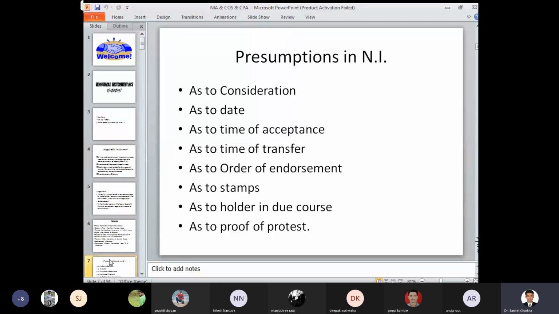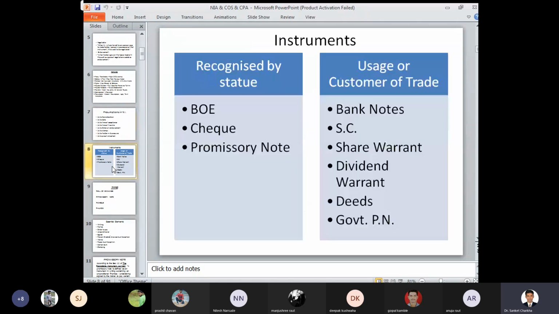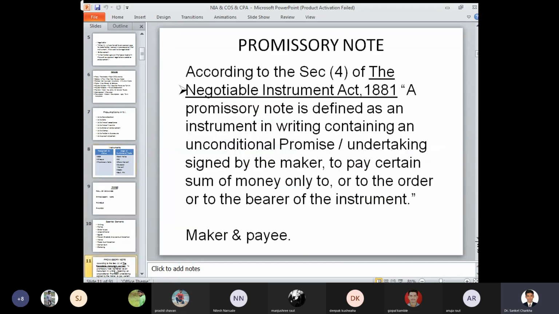Presumptions as to consideration, date, time of acceptance, time of transfer, order of endorsement, stamp, holder in due course, and proof of protest. Types of instrument: bill of exchange, check and promissory note, and for usage or customs of trade, banknotes, share certificate, share warrant, dividend warrant, deeds, and government promissory notes.